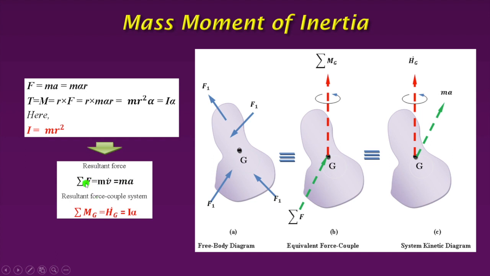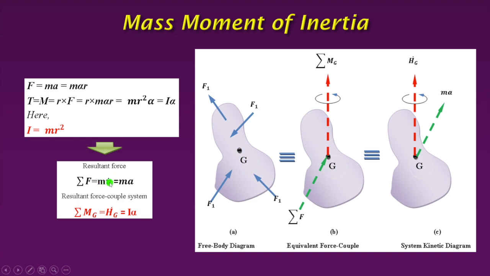And as I have told you, the summation of force causes the change of linear momentum, mass into velocity, and the rate of change of this momentum equals the force. V dot means the time derivative of V, meaning dv by dt.